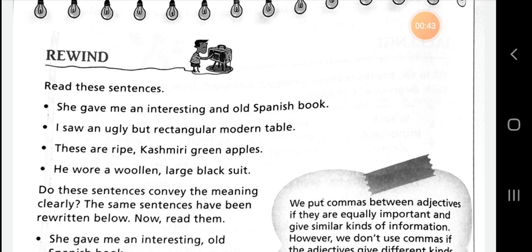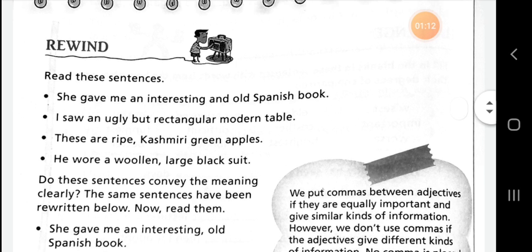She gave me an interesting and old Spanish book. I saw an ugly but rectangular modern table. There are ripe Kashmiri green apples. He wore a woolen, large black suit.